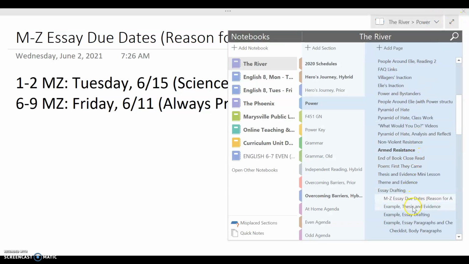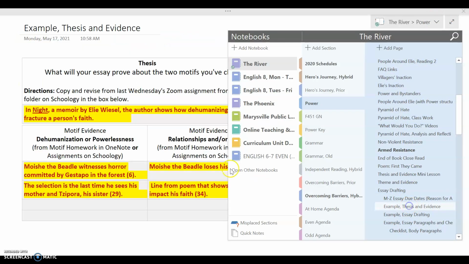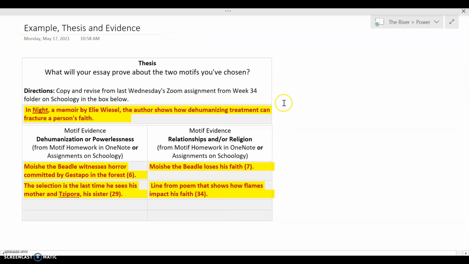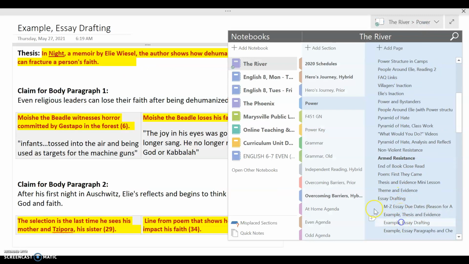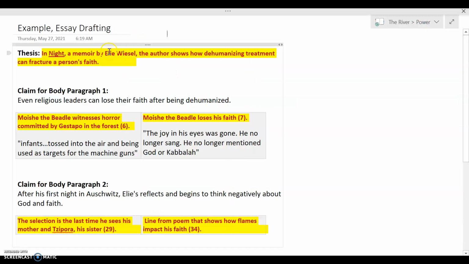In terms of examples I sent you, this I had shared with you over Zoom. I now sent it to you in case you need to use it more closely, but I think most people are beyond this, are taking this information and actually starting to draft. The page that you'll be drafting on. I took out the information at the top just so I could show this to you more clearly, but for now, your intro, just the thesis.